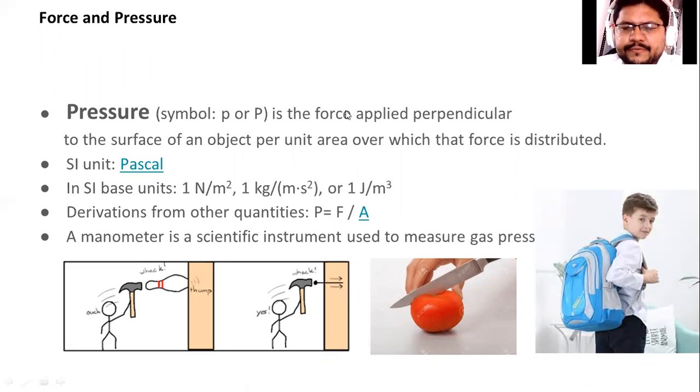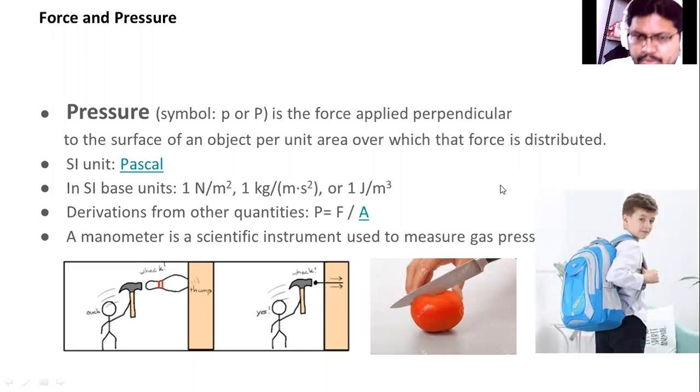So what is the meaning of pressure? Pressure is nothing but the perpendicular force applied to the surface per unit area. So what does it mean? If you can see here, dear students, there is one tomato, and this knife is used to cut this tomato. If we take the blunt surface, this is the blunt surface, and this is the sharp surface.